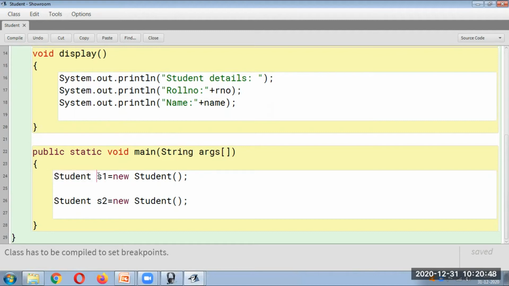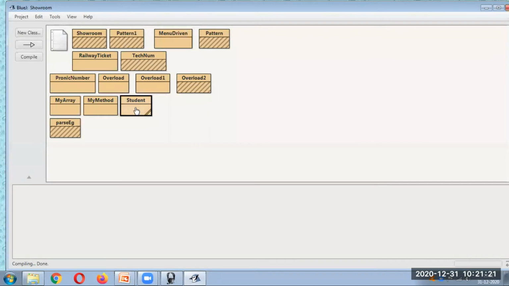You would write class name, then S1. S1 is nothing but object name equal to new. New is a keyword for creating object. And then again, this is the syntax. So we have created the first object over here. We can create as many objects as you like. That is what is the use of this. So class you can say is like a template. Okay, we can create as many objects as you want, depending on the situation, but you don't have to create a variable so many times. You have to create this template only once. Let us run this program and see.